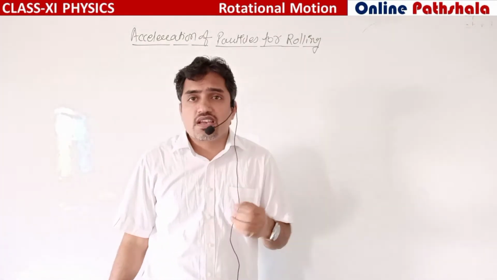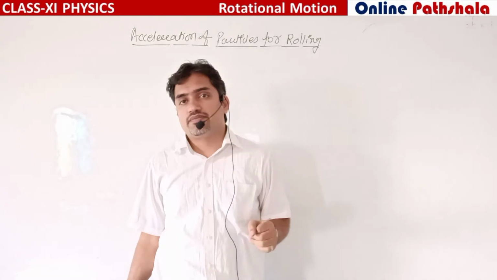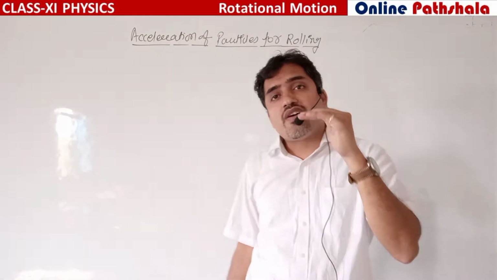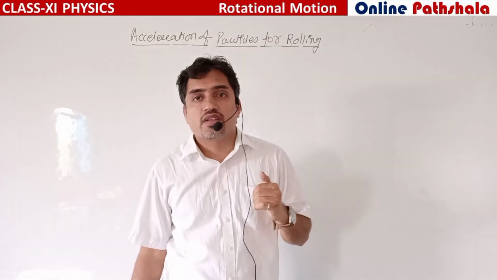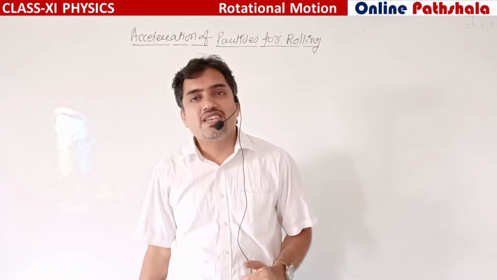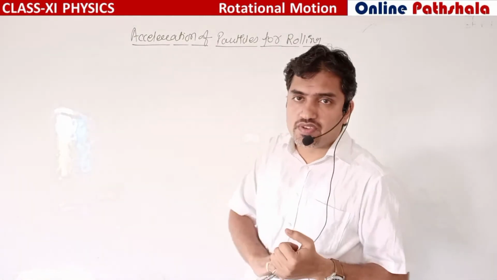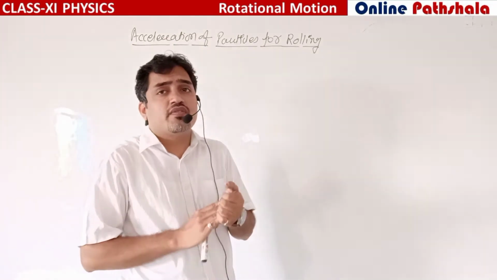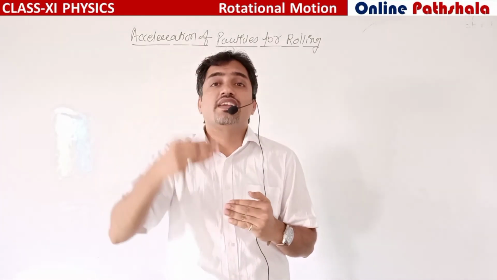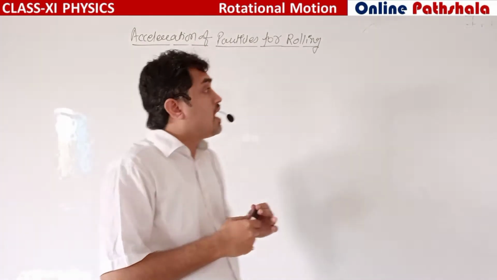And in the special case, if you talk about pure rolling, it is not rotational motion, it is pure rolling. In pure rolling, the velocity of the highest point, the topmost position, is equal to 2 Vc. And the velocity of the lowest point is equal to 0, because it is in contact with the stationary surface. So if we are moving from topmost to bottommost, the velocity will decrease for each particle on the circumference.